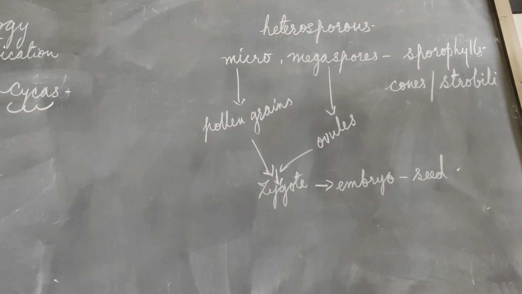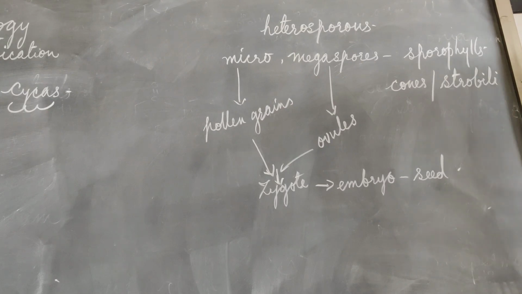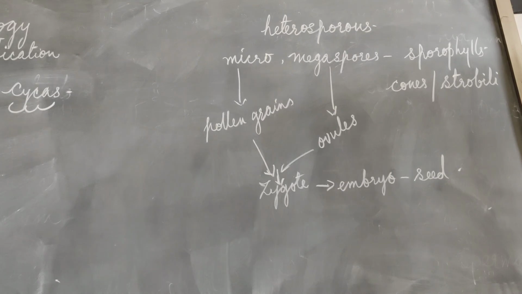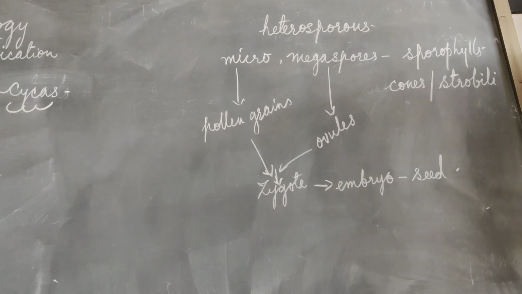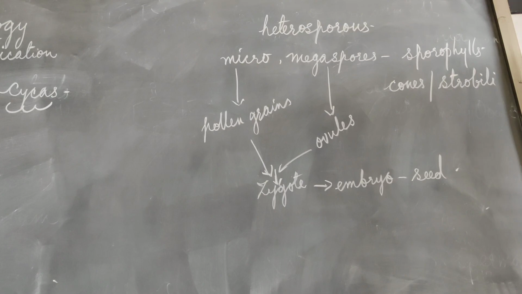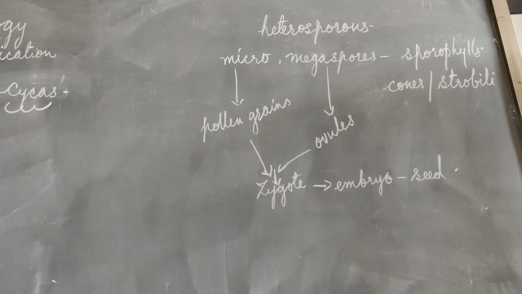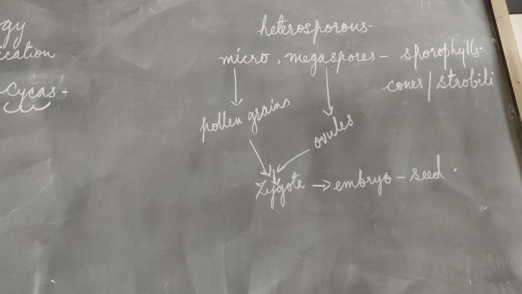Now many gymnospermous trees have very useful wood. The wood is actually soft wood, which is light weighted, though they look massive, and it is used extensively in building materials, in making furniture, packing cases, and matchboxes. Also for making paper, paper pulp. So these gymnosperms are used as a source of wood.